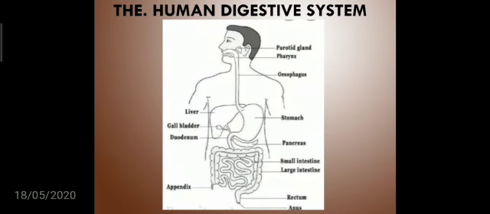The complete diagram of the human digestive system is given here. You can draw through it. The first one labeling, you can see here the parotid gland, which is part of the digestive glands. We will continue with the digestive glands in our next video.